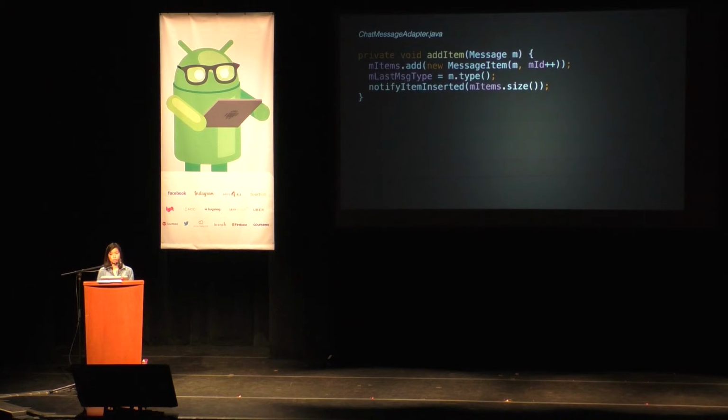And then if it's not a merge item, this is what the code looks like for the add item. We're simply creating a new message item and adding it to the list of items. I should mention that the message item here is really just a POJO. It keeps track of the message and a message ID, which is a basic monotonically increasing ID. We use that so that we can have stable IDs within the adapter.